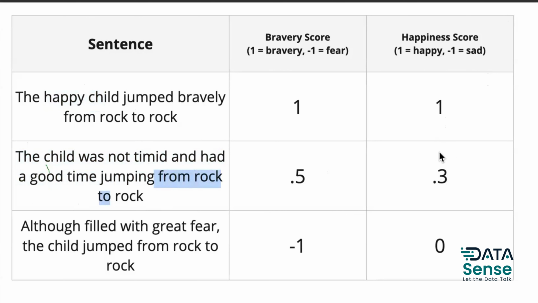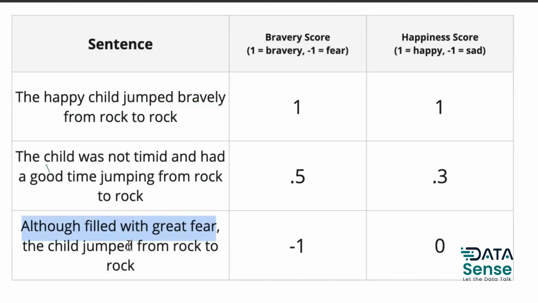For them, these are just random numbers. There is no logic कि point 3 क्यों है, point 5 क्यों है. मैं बस explain कर रहा हूँ कि relatively देखो bravery score इसका ज़्यादा है, इसका कम है. Although filled with great fear means the child was with great fear, it means his bravery score needs to be -1 because he was full of fear.